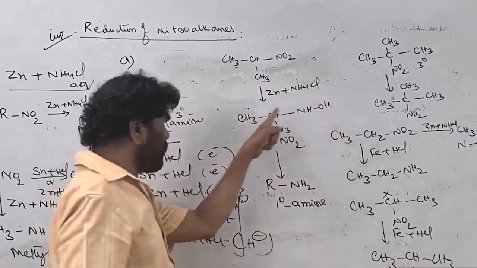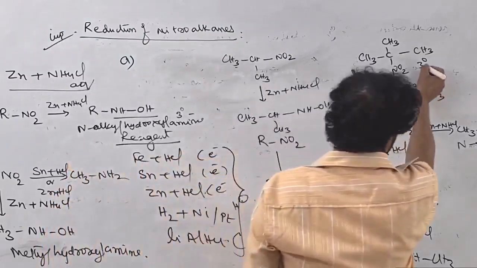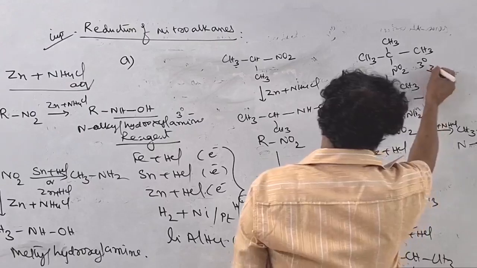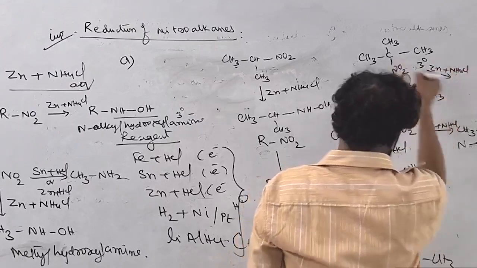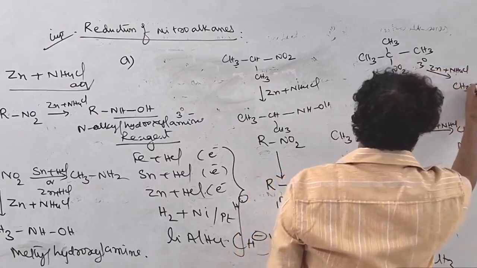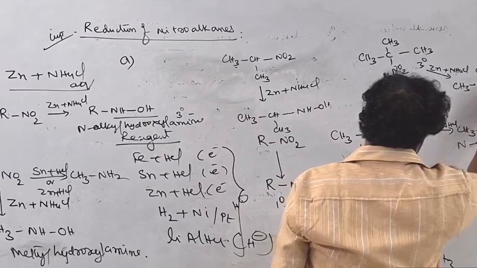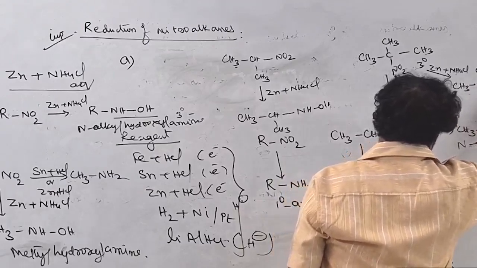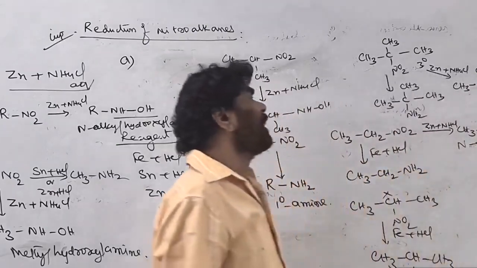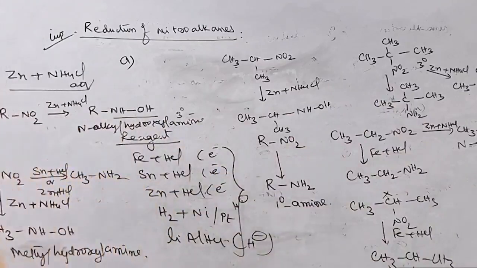This is isopropyl hydroxylamine. Likewise the tertiary compound, on treatment with zinc plus ammonium chloride, gives the corresponding tertiary butyl hydroxylamine. To say it more accurately, N-tertiary butyl hydroxylamine is formed.